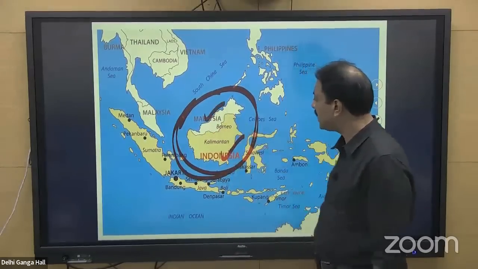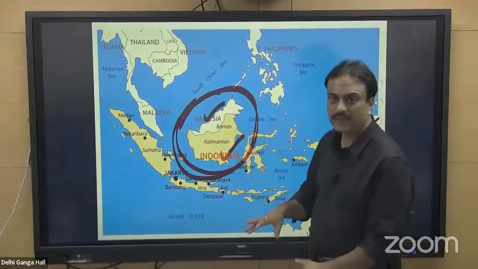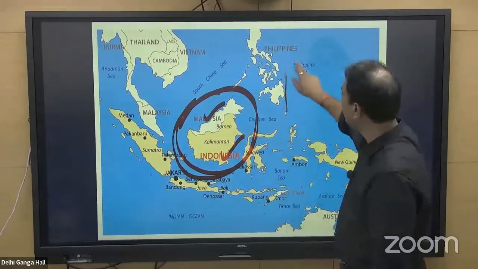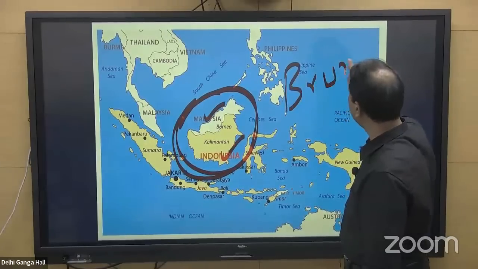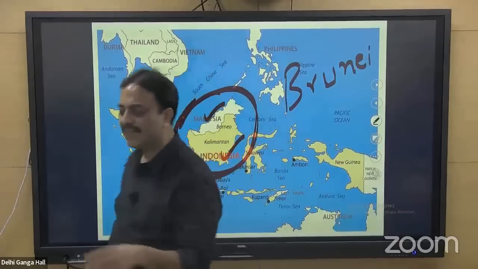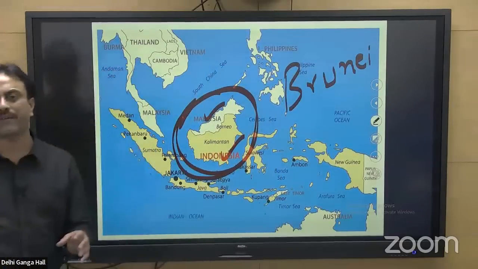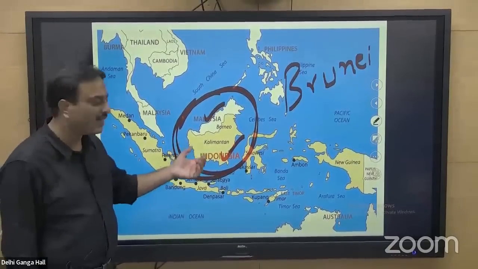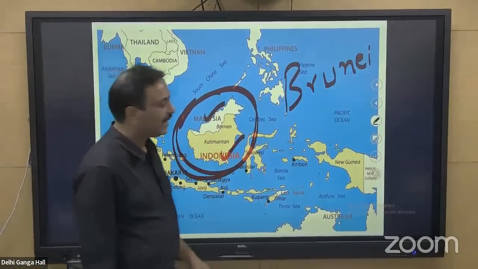One of the country present is Malaysia. And the third country, which has not been shown in this map, is the country that is called as Brunei. So a very small country, Brunei, but excessively rich because it is having oil, fuel. These three countries are present on this particular island, that is Borneo.